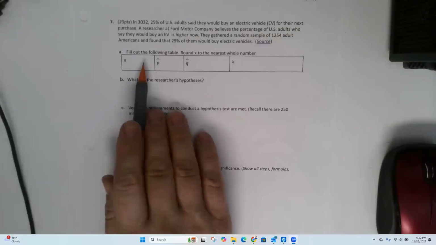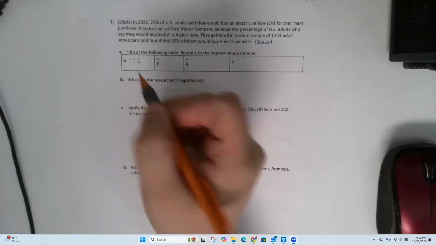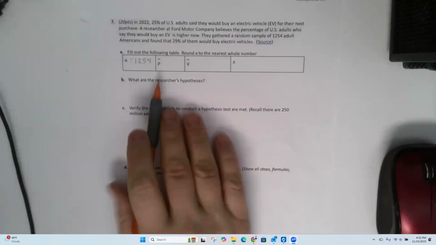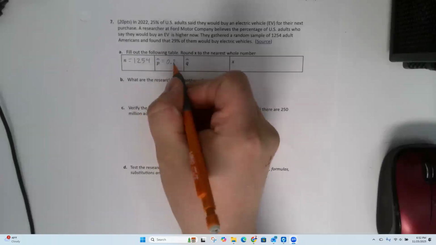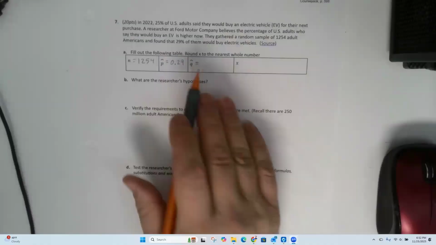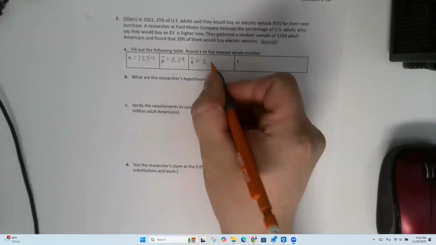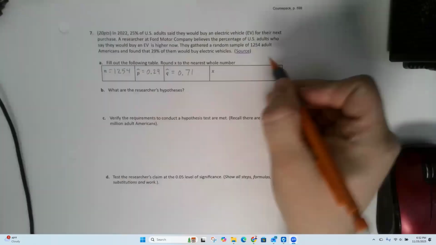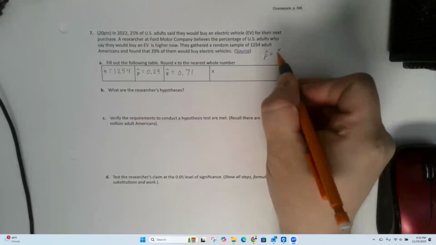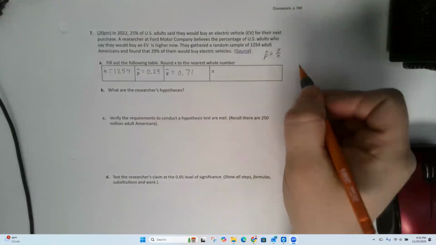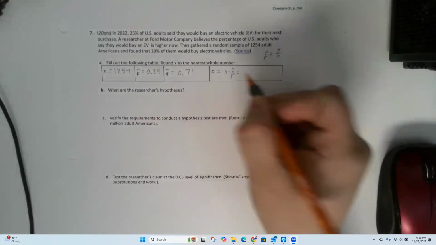So all that said, our N in this case was how many people we sampled. Our P hat is 29%. Somebody calculate my Q hat for me, please. 0.71, thank you. Lastly for X, P hat is X over N, so that means X equals N times P hat. If you multiply those two together, that'll get you that.